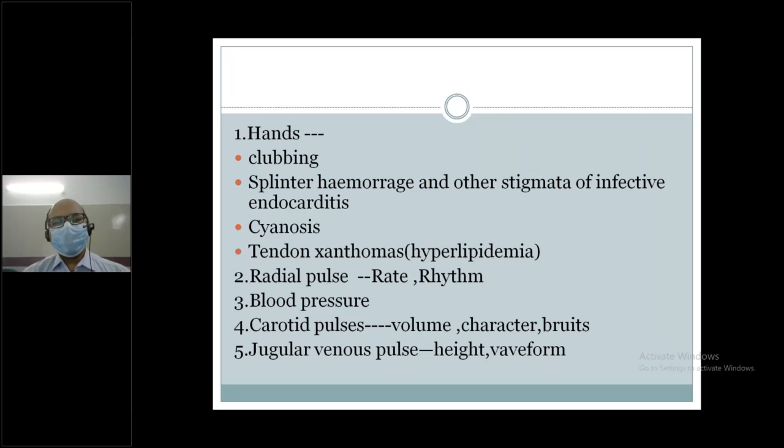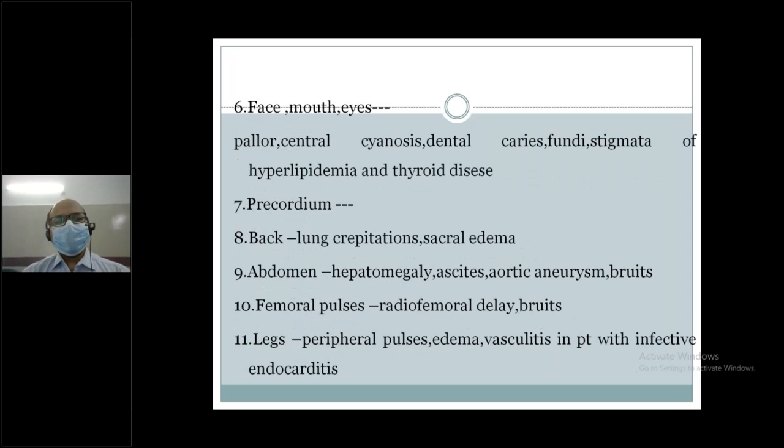Blood pressure: when you examine the blood pressure. Carotid pulse and jugular venous pressure. Face, mouth, eye: when we examine the face, is the patient pallor, or is there central cyanosis, dental caries, or fundi? Any evidence of infective endocarditis: you will get important stigmata, maybe hemorrhage, maybe Roth spots, or findings of hypertensive retinopathy in different stages.